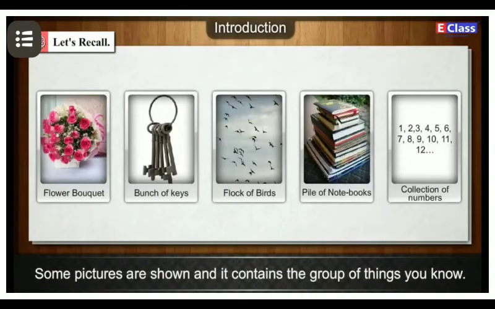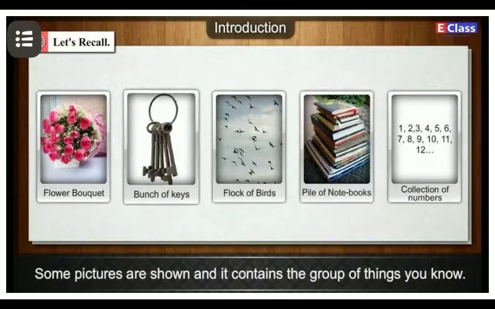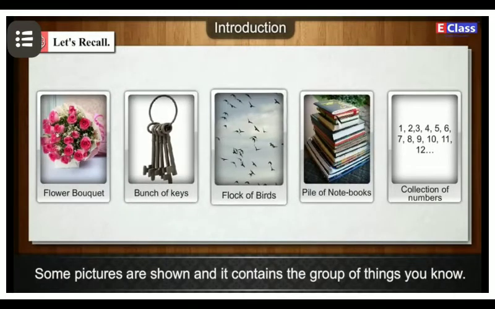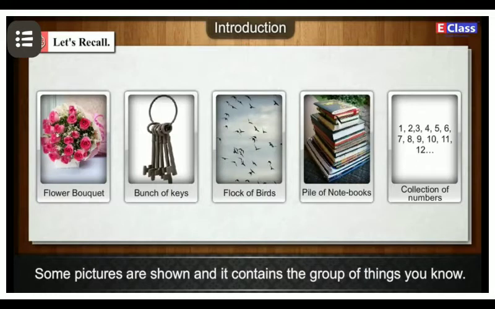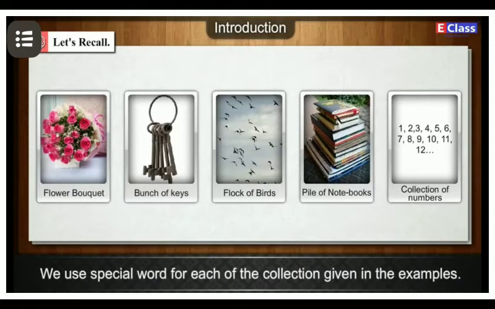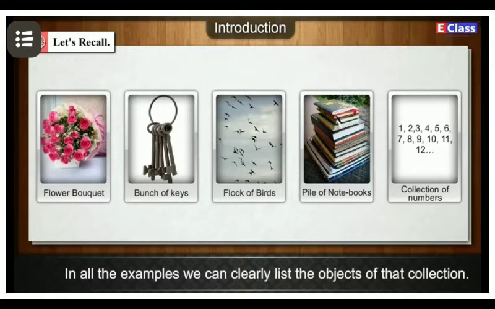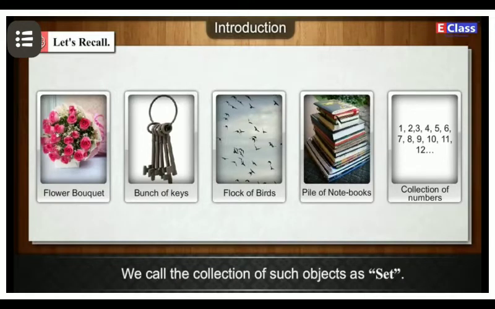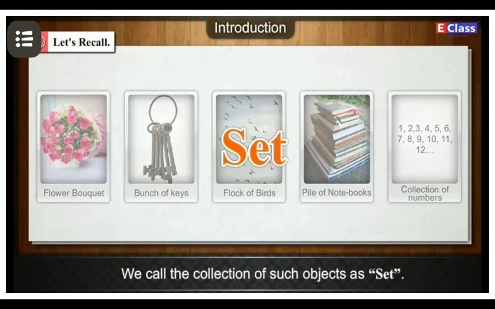Now you see the different examples: flowers of the bouquet, bunch of keys, flock of birds, notebooks, and collection of numbers. In every such bunch, we have to count the number: the number of keys, the number of flowers, the number of birds, the number of books, and the number of numbers. So in this example, we can clearly list the objects of the collections. We call a collection of such objects a set.